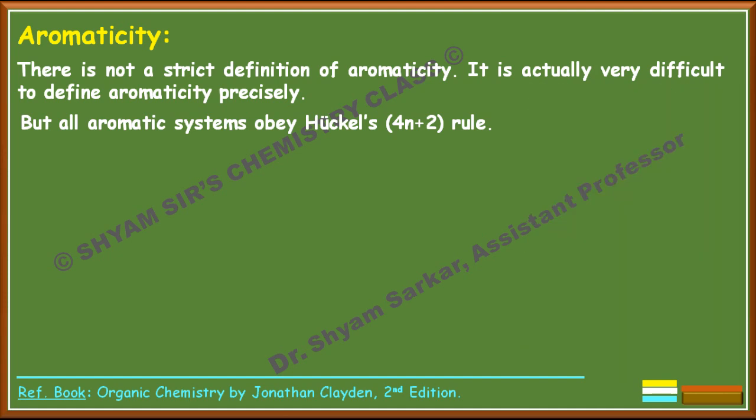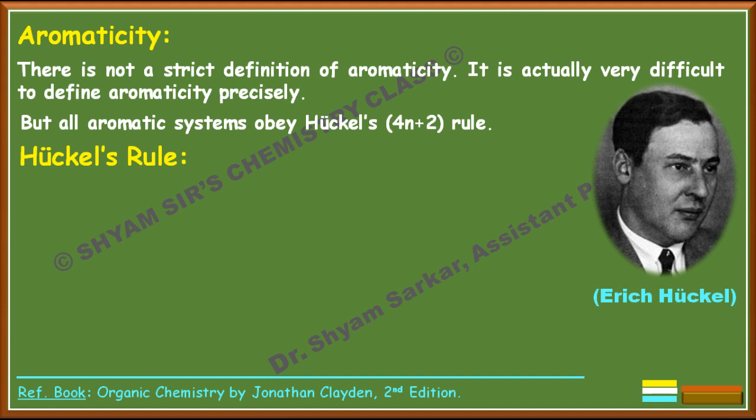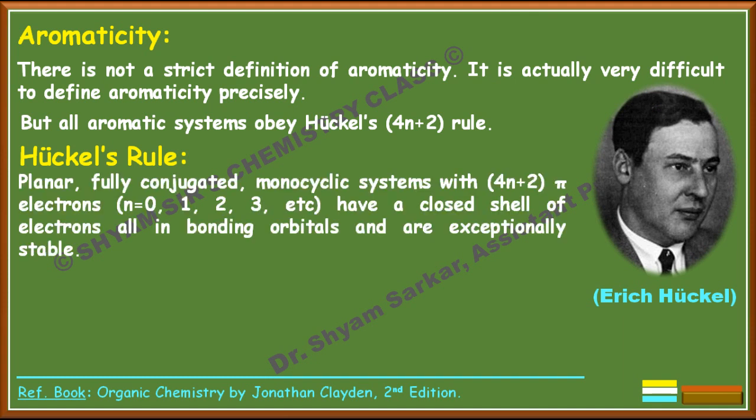Now, there is Huckel's rule. What is Huckel's rule? Huckel's rule says that a planar, fully conjugated monocyclic system with 4n+2 pi electrons, where n equals 0, 1, 2, 3 etc., has a closed shell of electrons all in bonding orbitals and is exceptionally stable.